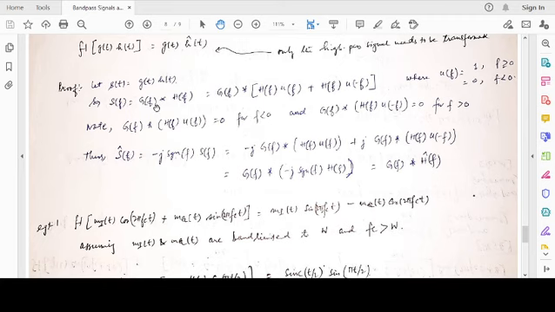So S(f) is G(f) convolved with H(f). S-cap(f), by definition, is the Fourier transform of the Hilbert transform of g(t)h(t), which is s-cap(t), and it is minus j signum f S(f). We already know S(f) is this. So signum f for f greater than 0, what do we have? We only have this component, and that is positive. So we have G(f) convolved with H(f)U(f). The other portion is 0.